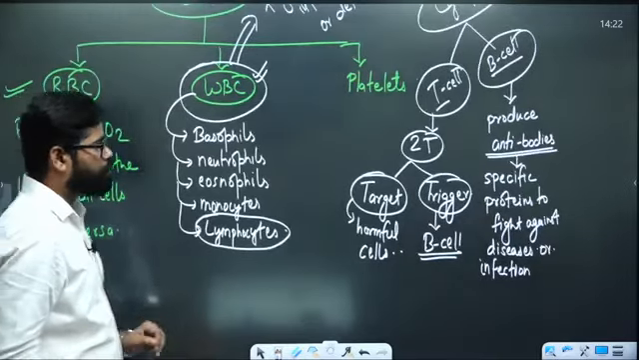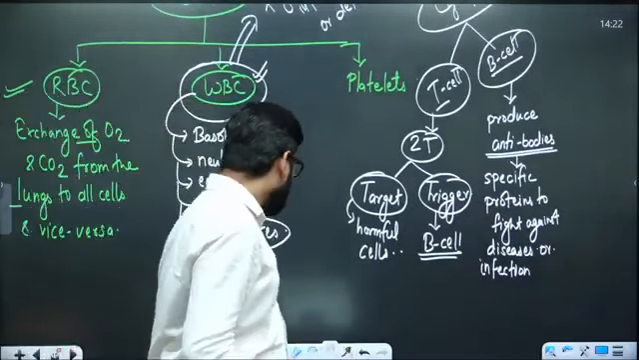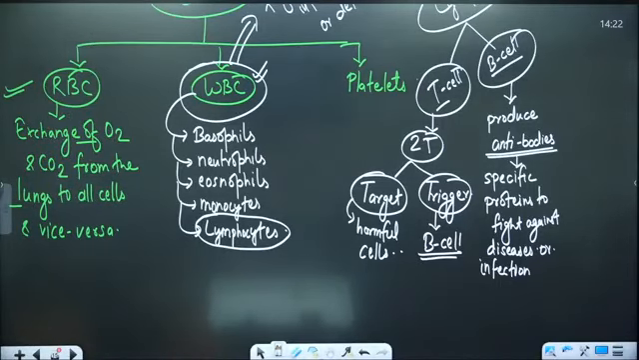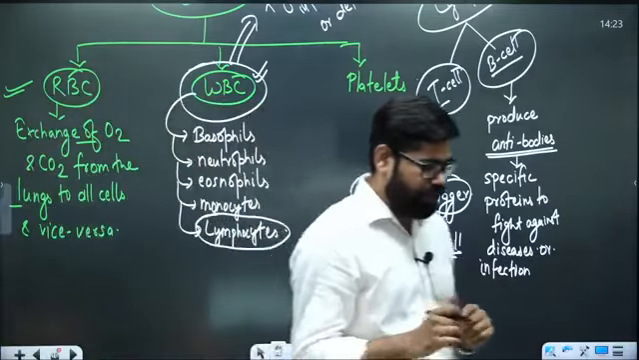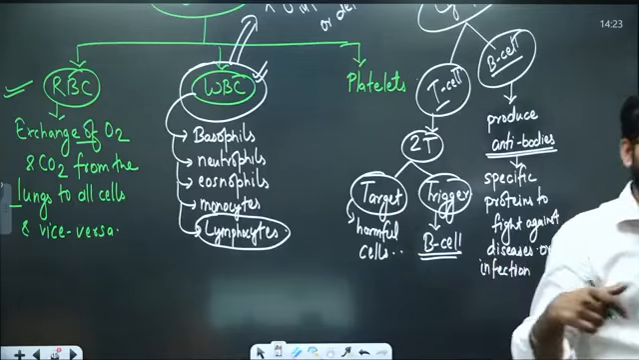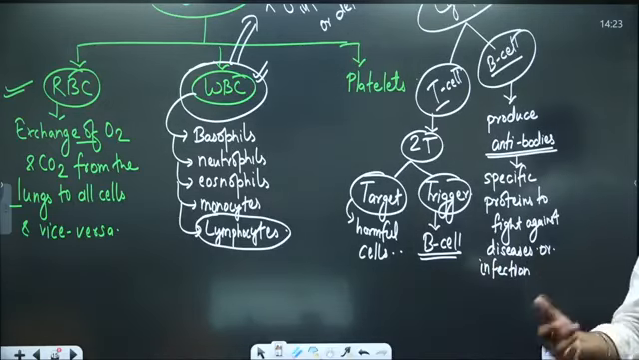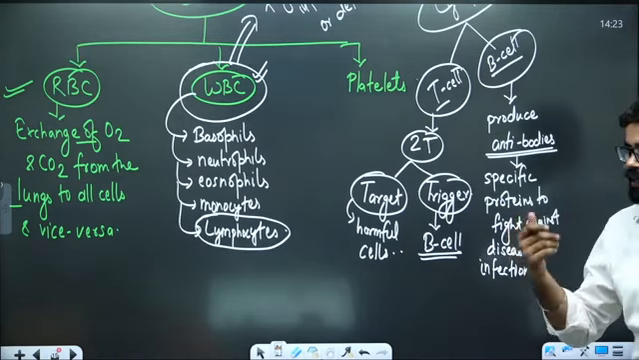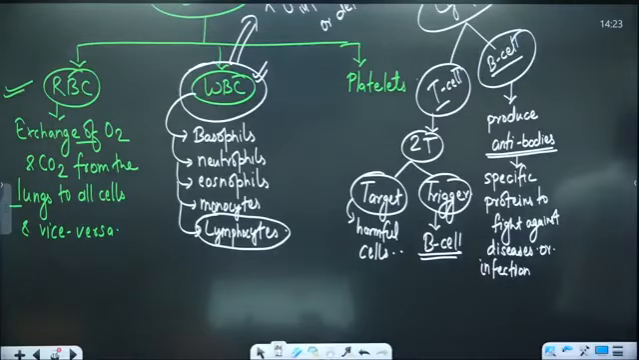So T cells have two tasks: trigger and target. They target the infectious cells or harmful cells in the body, target and destroy. Second, they are also triggering, giving instruction to the B cell that you have to create antibodies. Antibodies are for fighting any type of disease or infection.